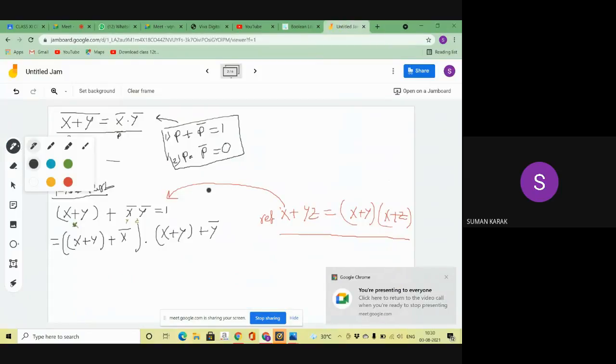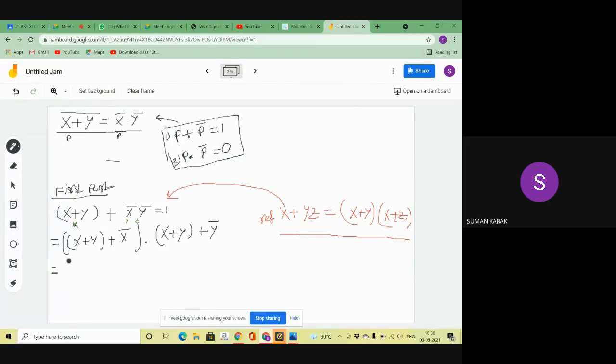Okay, so I am applying this second distribution law. Now coming to the next part. Here I can write x plus y plus x bar. Both are the same, yes or no? x plus y plus x bar, both are the same, so I can write x plus y, same, and x plus y bar, right?